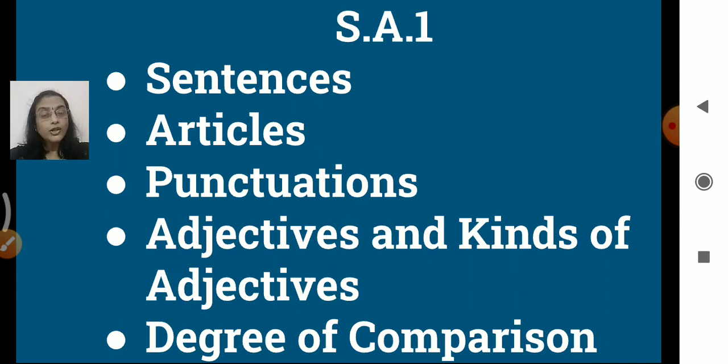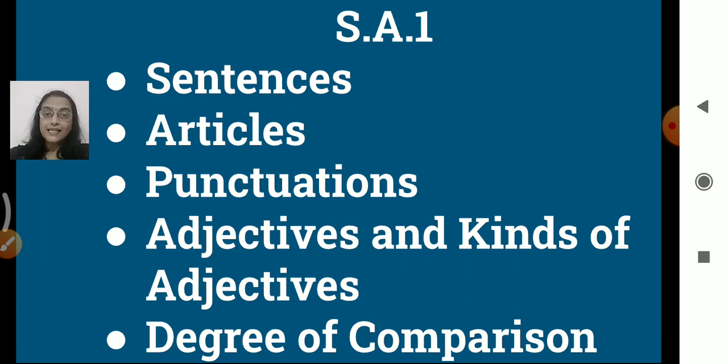So now you already know what type and how the questions will be asked, right? And what you are supposed to do. All the questions will be MCQ types, that is multiple choice questions. Your work is just to read the questions properly, then go through the options, and then click on the correct option, isn't it? So that is a very easy, simple way to solve your paper. Okay, so let's start with our revision part now.